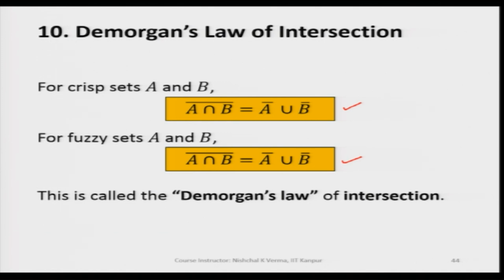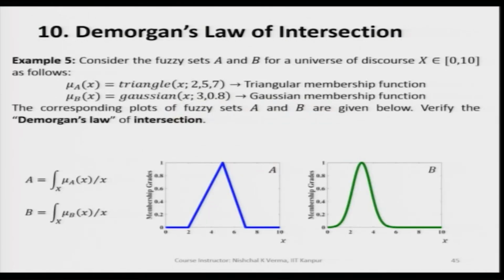So, this is called the De Morgan's law of intersection, and let us now understand this better by taking a couple of examples. So, first we will take two fuzzy sets A and B here. We have A fuzzy set here and B fuzzy set here, and let us see how this De Morgan's law of intersection is holding good.